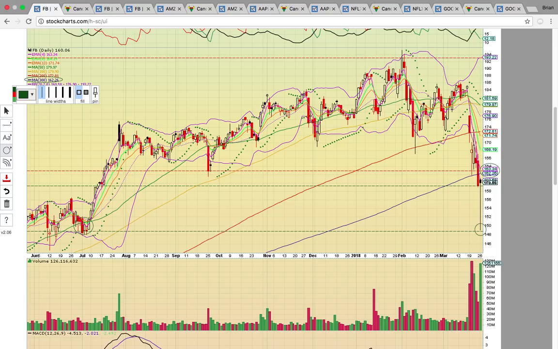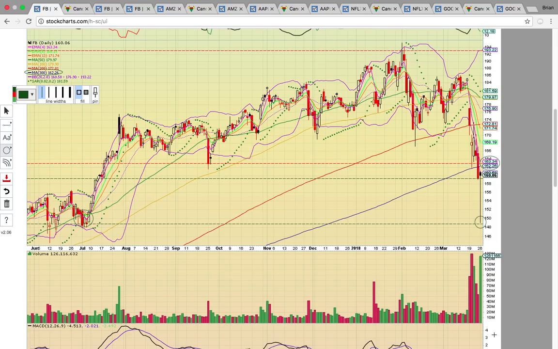Right now the candles are working their way back into the bands. Look at the huge volume down here. So there's giant volume behind the move.